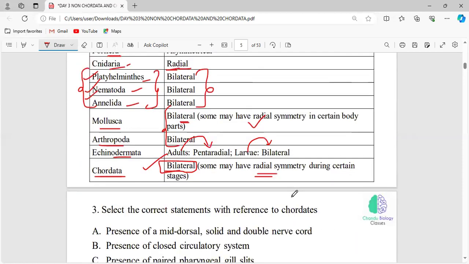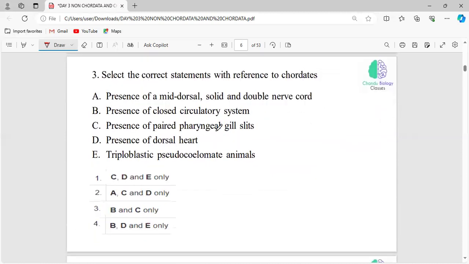Clear? Now, answer this question. Select the correct statements with reference to the chordates. Presence of a mid-dorsal, solid and double ventral nerve cord, presence of a closed circulatory system, presence of paired pharyngeal gill slits, presence of dorsal heart, triploblastic pseudocoelomate animals. What will be the correct combination? You have to choose that wisely.